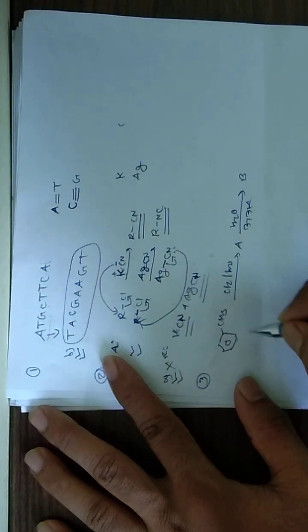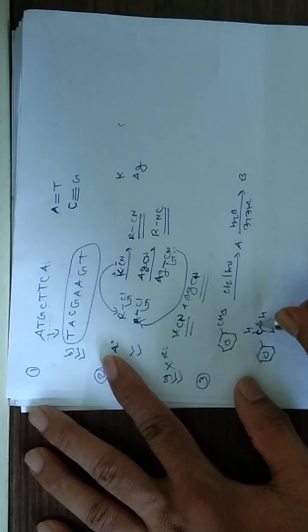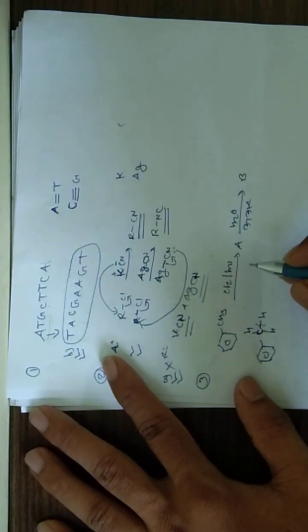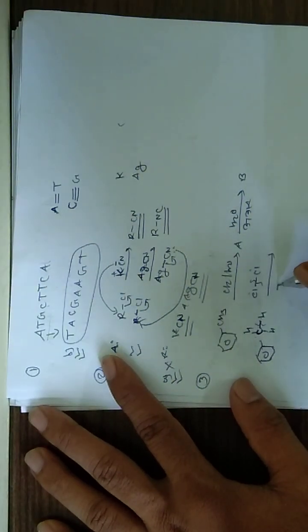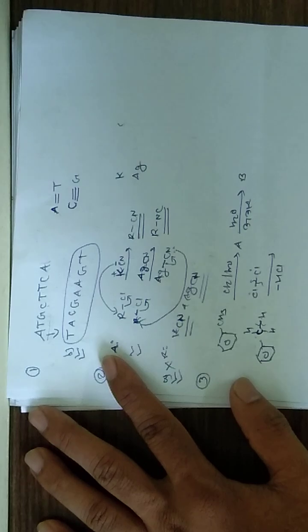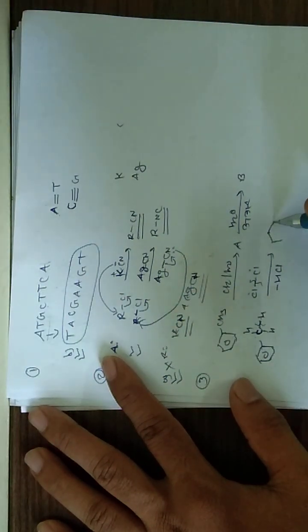One of the C-H bonds in toluene undergoes homolytic cleavage and radical formation occurs, and the Cl also forms a radical. So this radical and the carbon radical form a bond, and the hydrogen radical and another chlorine radical leave as HCl, forming CH2Cl.